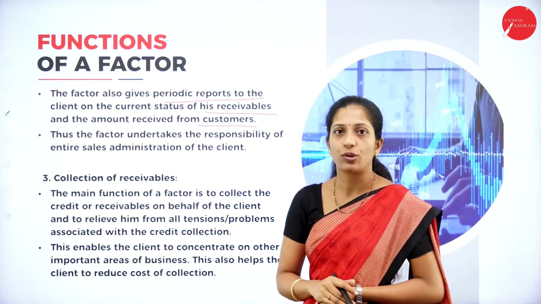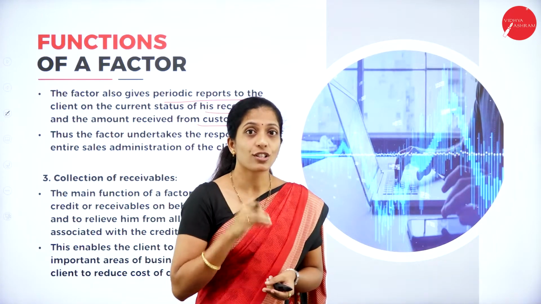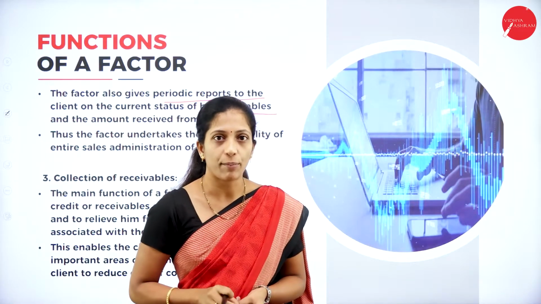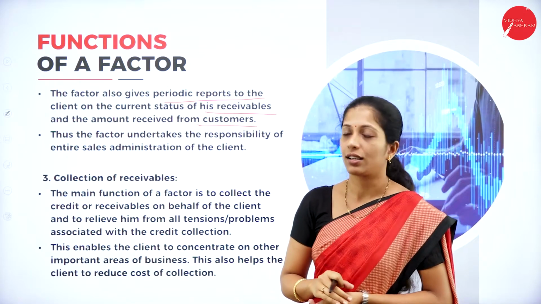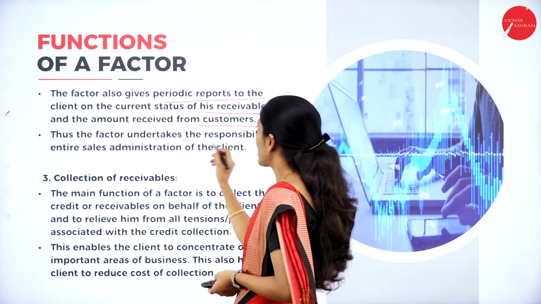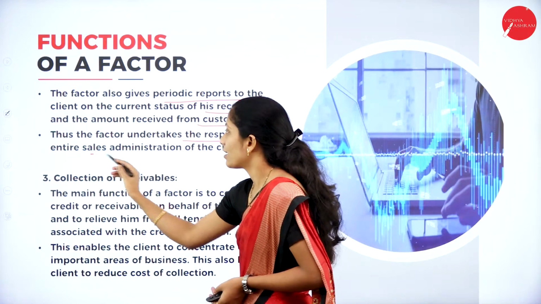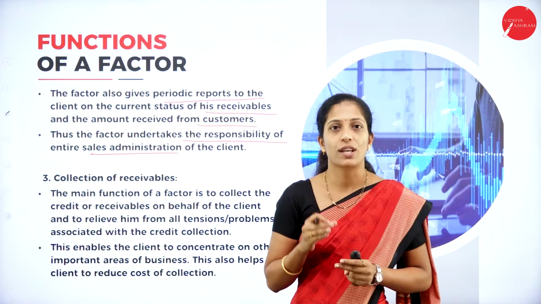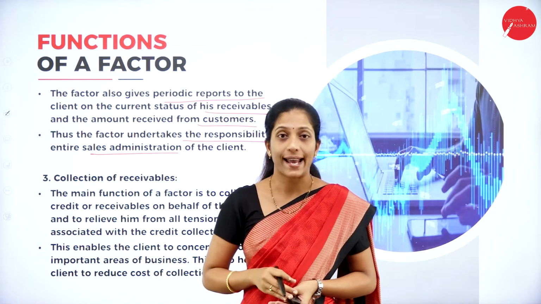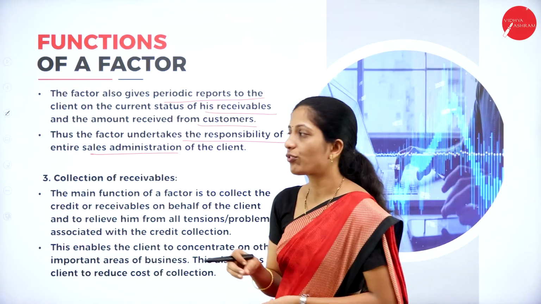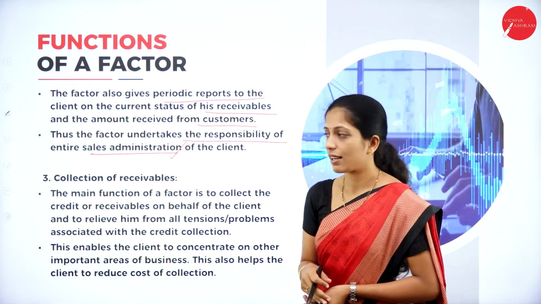This I have already told you. The factor has to maintain a proper account: based on account receivable, what is the actual amount received from the customer and what is the amount delivered to the client. Thus, the factor undertakes the responsibility of the entire sales administration of the client. So the risk of the organization is transferred to a third person who is called the factor. The whole risk of sales administration will be borne by the factor on behalf of his client.